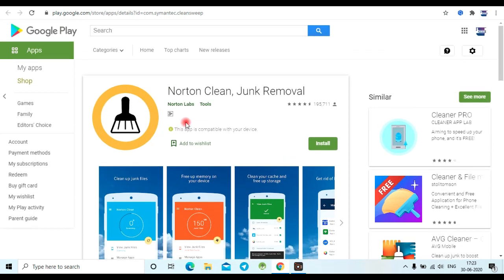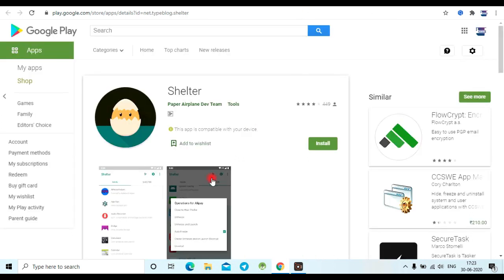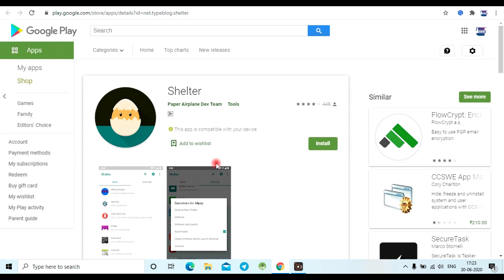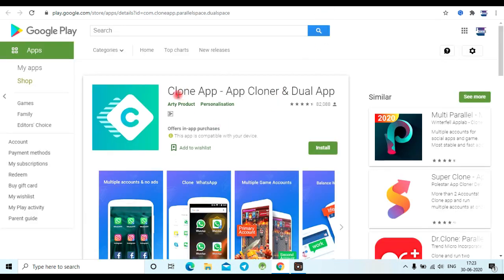Another app is Parallel Space. For the stock Android users we need a Parallel Space alternative. Basically, friends, Shelter is a best app that you can use to clone apps. On Mi and other phones without stock Android, we commonly get cloning built in. You can use that, or else if you are using stock Android you can use the app Shelter, or else I have another alternative called Clone app.